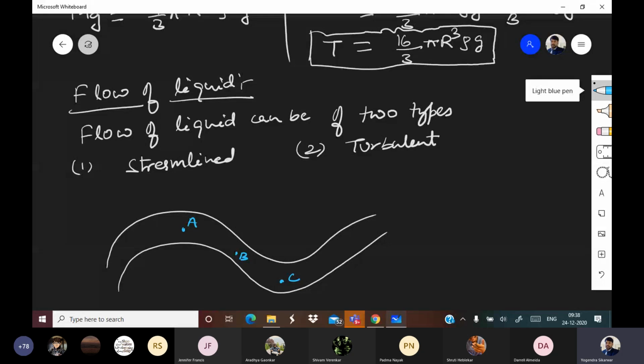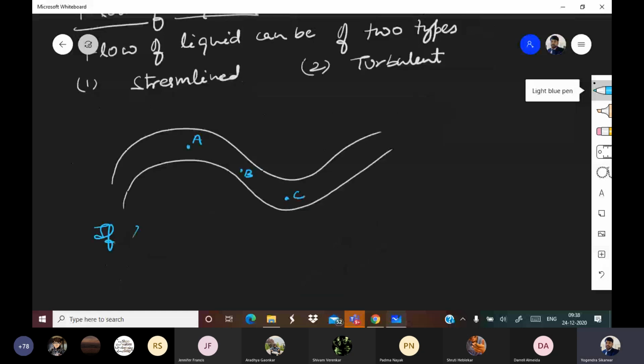So, if the speed of all liquid particles which are passing through A is same, or the speed of all liquid particles which are passing through B is same, or through C is same, then you can say that it is streamlined flow. So basically, if the speed of all liquid particles passing through any particular point is same, then the flow of liquid is called streamlined flow.